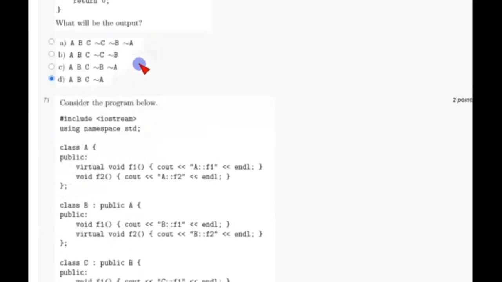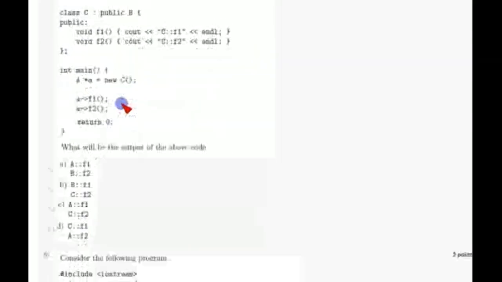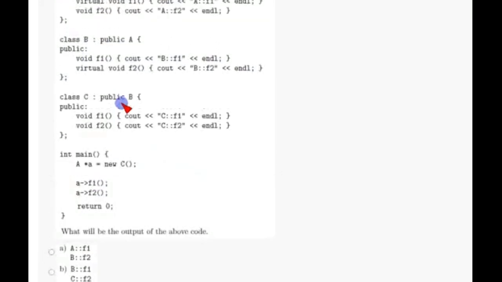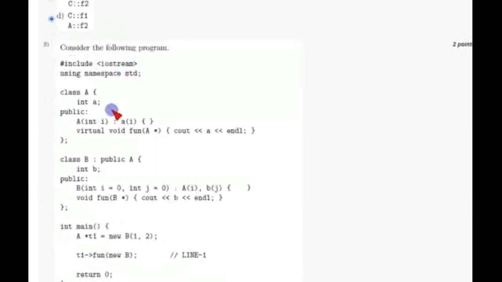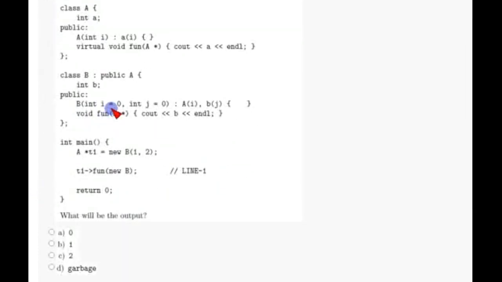And coming to the seventh question, again they give a program and ask for the output. So when I did this in the compiler, I got C for F1, A for F2. The answer is C for F1 and A for F2. So option D.